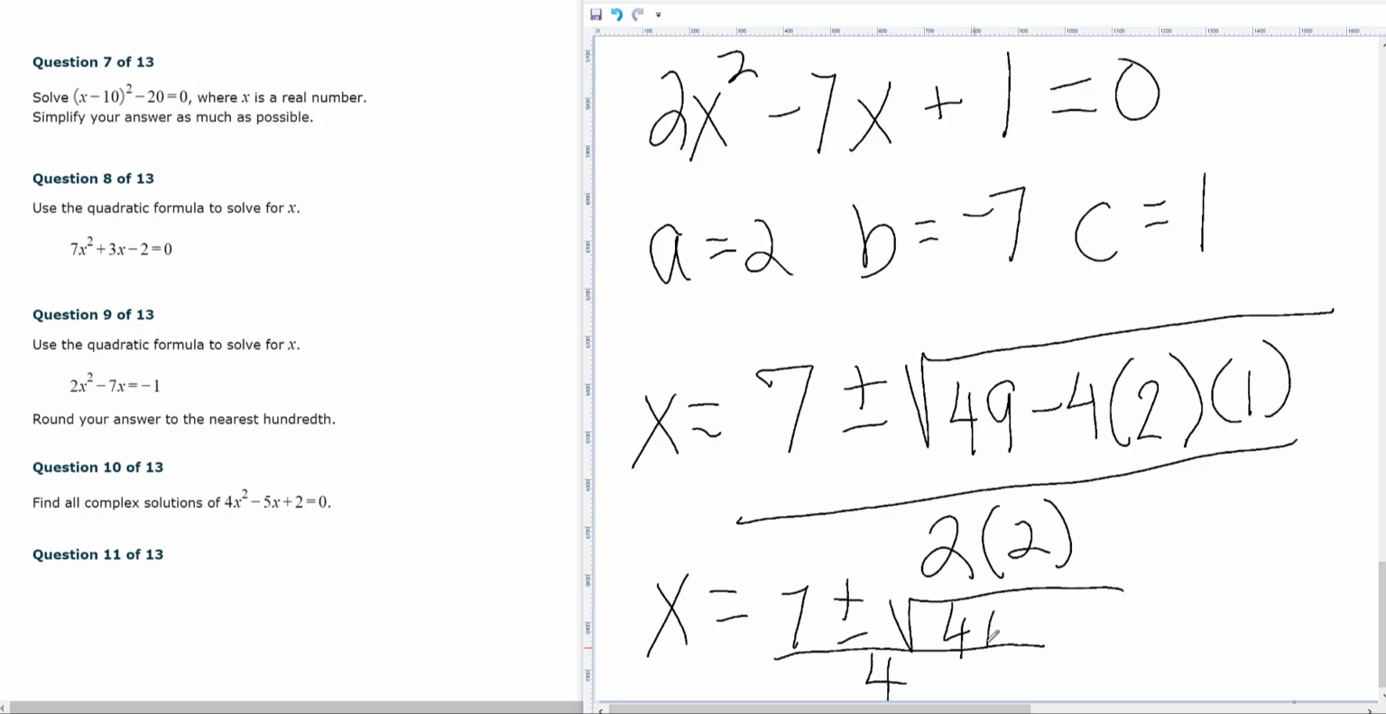And again, we need to look at this square root, this radicand, to see if it will reduce, but the square root of 41 will not reduce because 41 doesn't have any square factors.